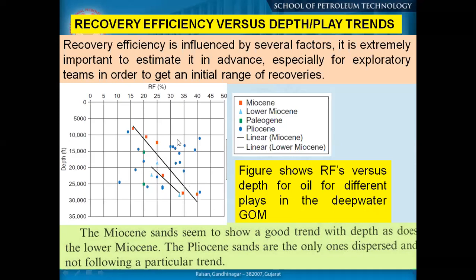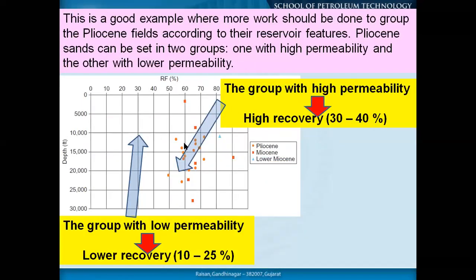So even if you have this sort of information, it can give you some idea so that you can logically put a certain recovery factor, recovery efficiency, for a specific field. Another good example is where more work should be done to evaluate the Pliocene field according to the reservoir features. Pliocene sands can be split into two groups: one with higher permeability and the other with lower permeability. With higher permeability you can see 30 to 40% high recovery, whereas with low permeability you don't have recovery that way, only 10 to 25%.